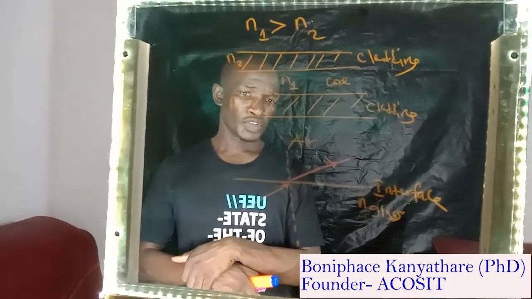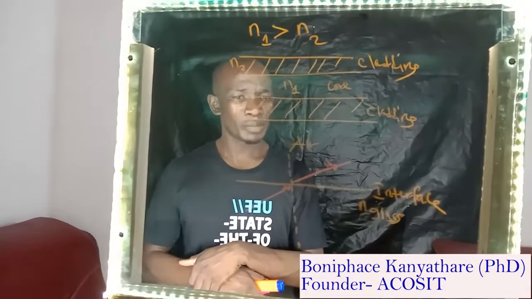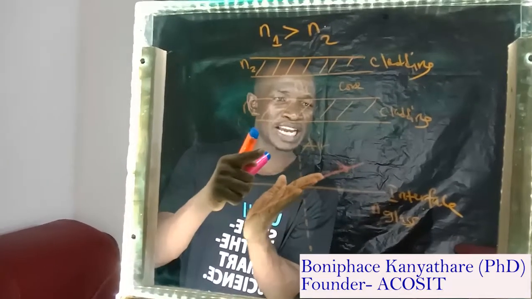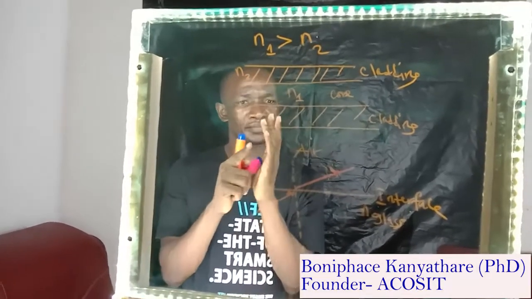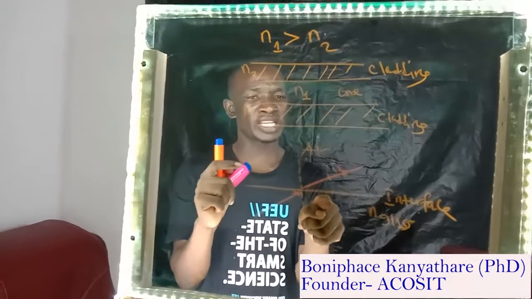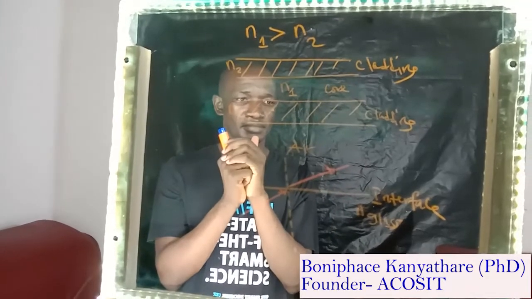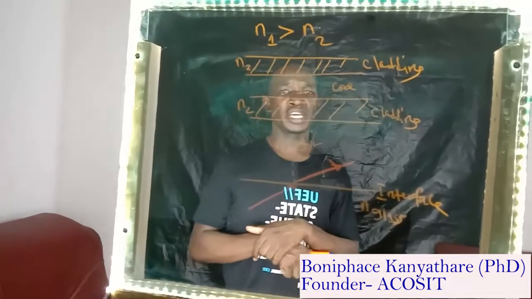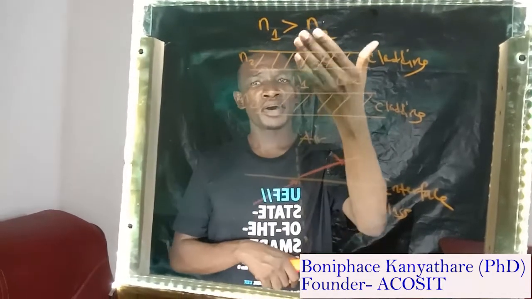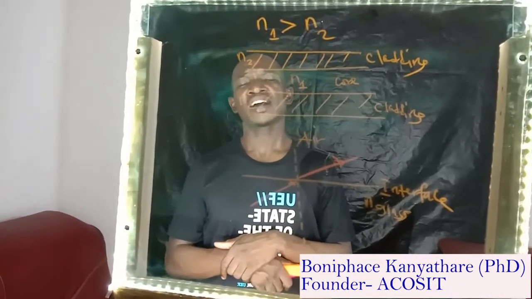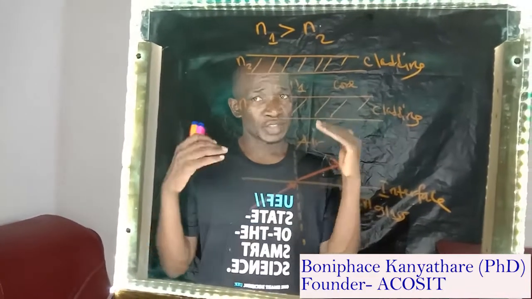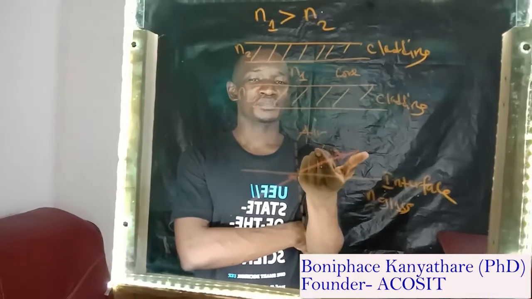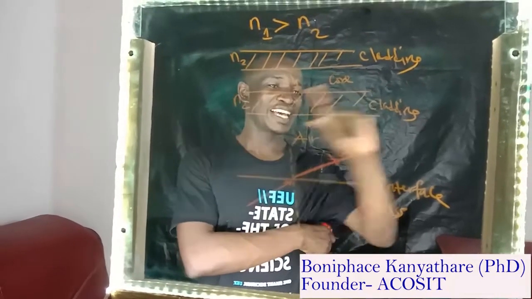Now, for total internal reflection to happen, this ray must come back to the glass. It cannot be allowed to penetrate towards air. It is going to be confined within the glass. What we're going to look at further is that the core and cladding are both made of glass. There are two different glasses of different refractive indices. We cannot afford to just have glass and air and then light gets propagated.